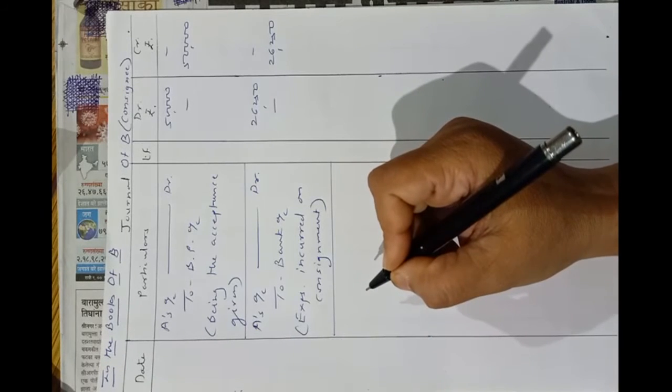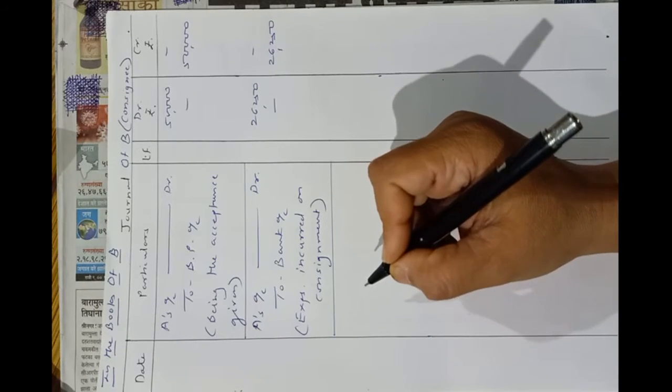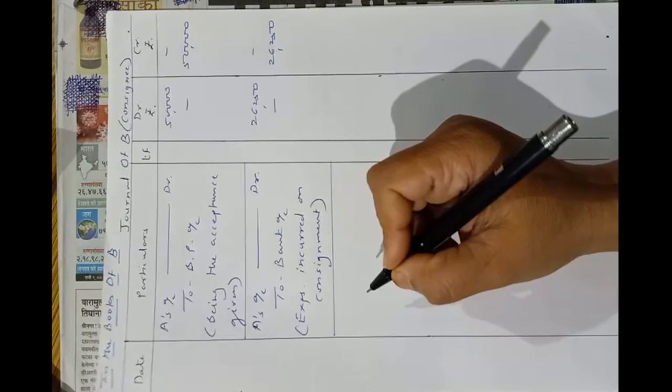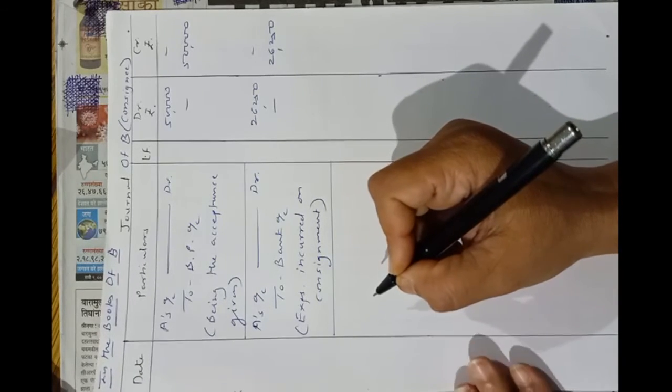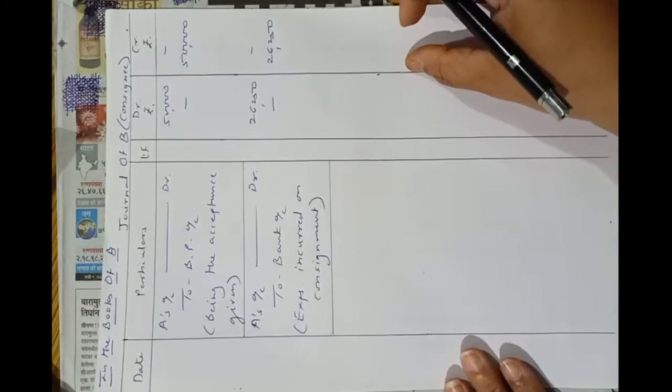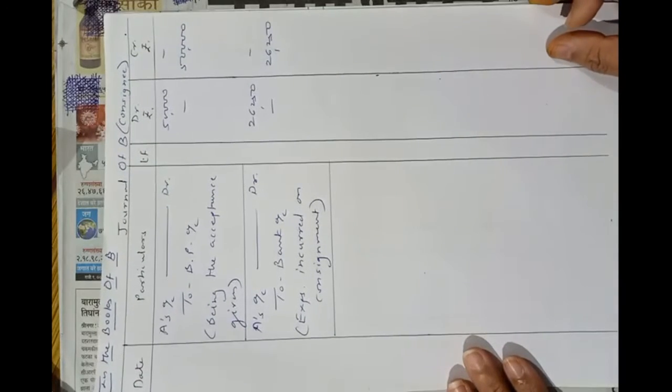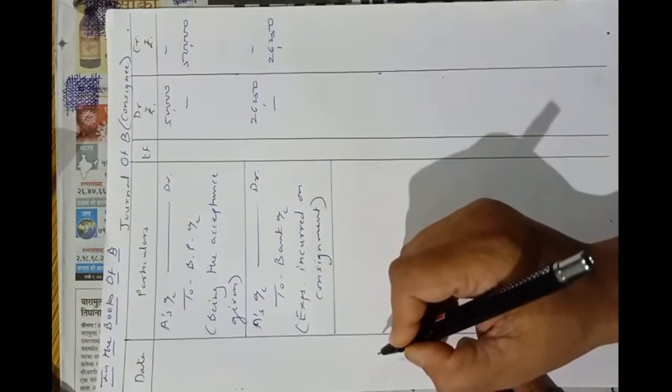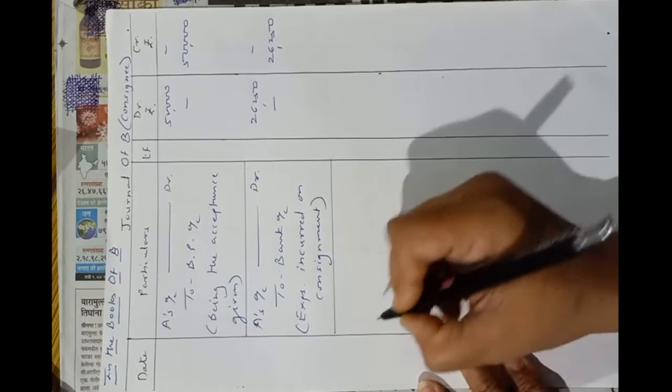Now see here, entry of sales made and amount received on account of the consignor. So the entry will be bank account debit.